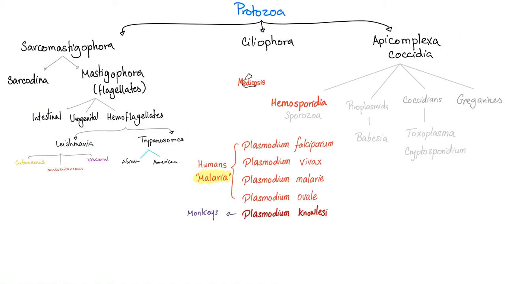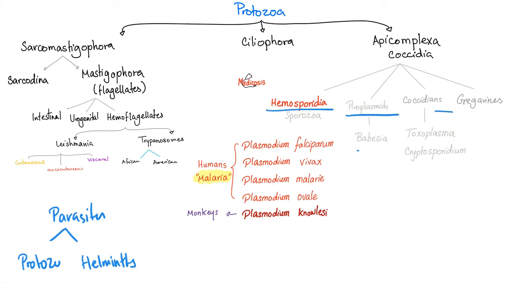First things first, we divide parasites into two main groups. We have the protozoa, very famous, and we have the helminths. Okay, not equally famous, but really bad. Protozoa, this is today's topic. Protozoa are divided into three groups: the Sarcomastigophora, Ciliophora, and Apicomplexa. Today's topic is Apicomplexa. It has many subtypes.